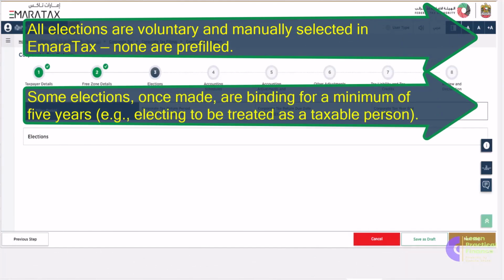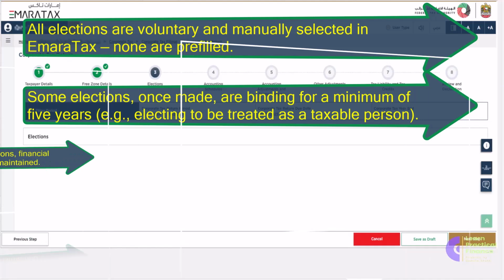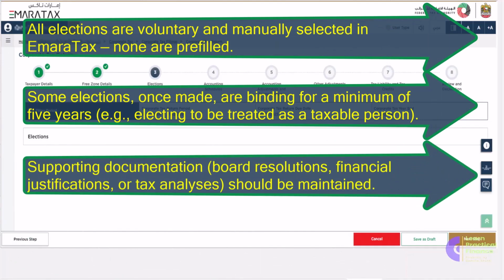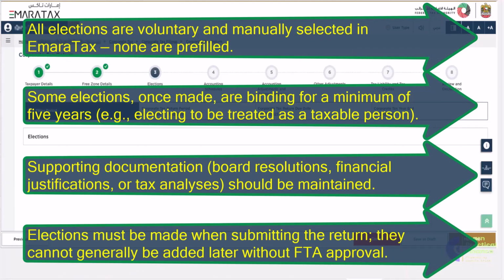Second one is some elections once made are binding for a minimum of 5 years. For example, electing to be treated as a taxable person. Third one is supporting documentation related to each election should be maintained carefully. For example, board resolutions, financial justifications, or tax analysis. The fourth one is elections must be made when submitting the return. They cannot generally be added later without FTA approval.